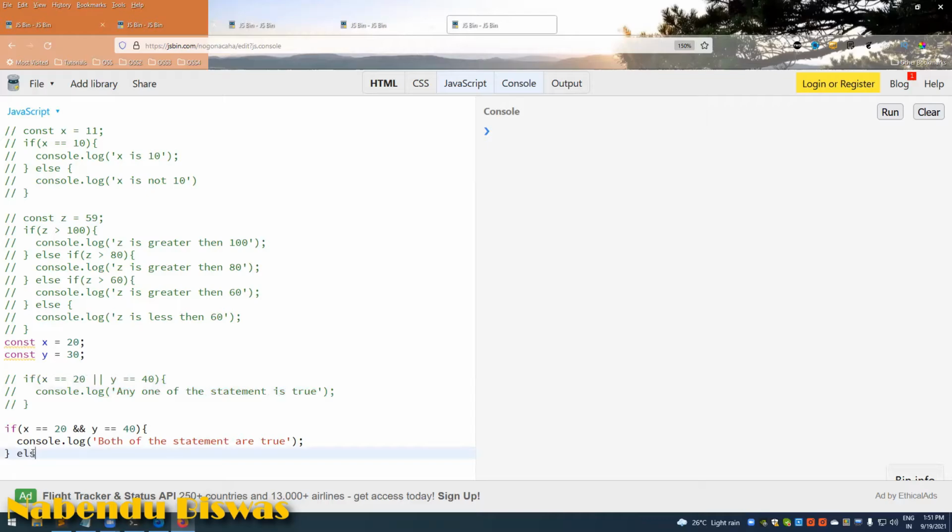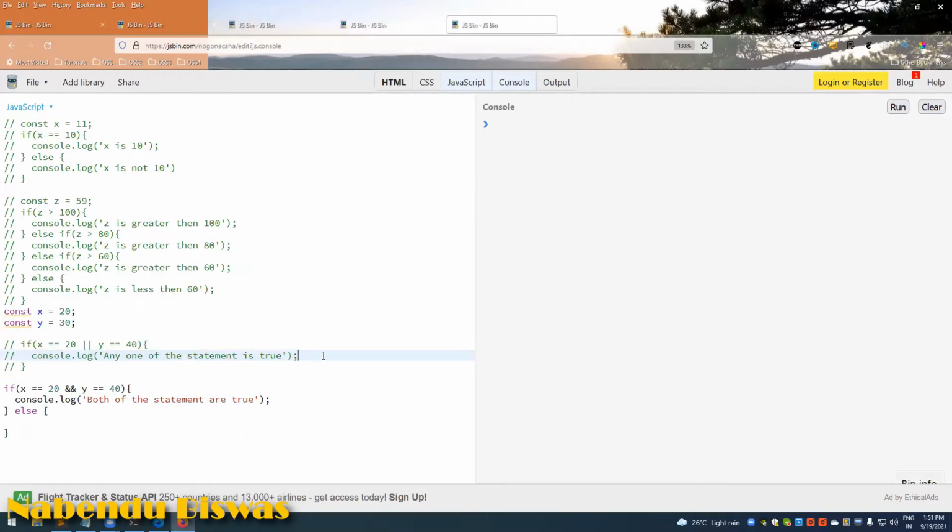If you want to check what happened, then we can pass this and we can check. Any one of the statements may not be true, like this.